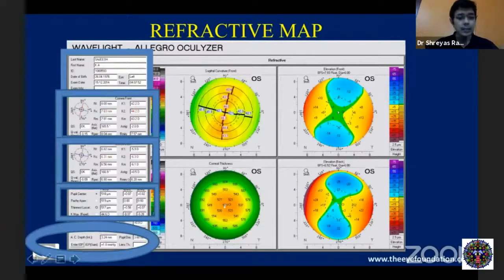The other important one, like I said, is the AC depth. In the Pentacam, you need to watch out. This can be external, and the default setting is actually external, which means it is measuring from the epithelium. So it is not just the internal anterior chamber depth, which we are concerned about when it comes to measurement for phakic intraocular lenses. You have to change it from external to internal. If you have external, it will generally be the internal AC depth plus the corneal pachymetry, which will give you the external AC depth.